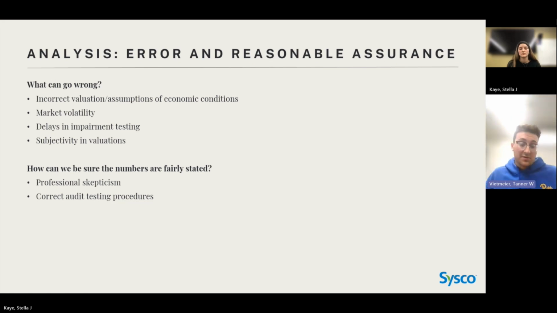So we assume that not everything we see and test is going to be correct, just to make sure not to rely on everything, and to use the correct auditing testing procedures. Stella talked about before the different substantive procedures and tested controls that auditors use to make sure that we keep these numbers correct, in this case goodwill. Using those procedures in the right and correct way would be the best way to make sure our numbers are what they should be.